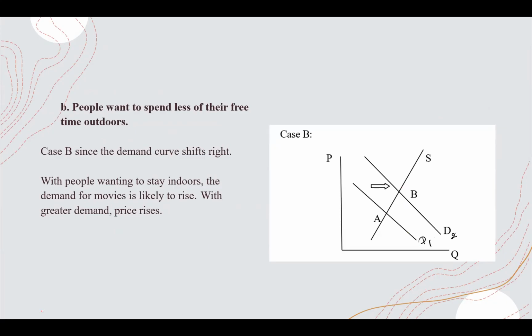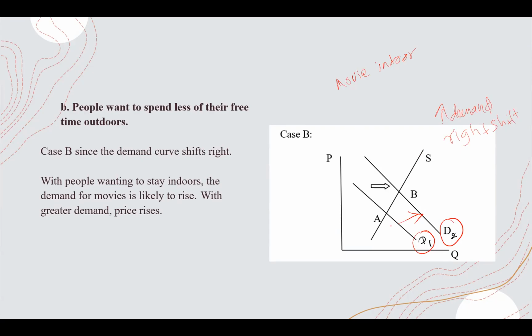Now let's go to part B. Let's assume that people want to spend less of their free time outdoors. They like to spend it indoors. Movie is an indoor activity. Now what is happening? They want to demand more movies. So the demand shifts to the right. Demand increases, a right shift of the demand curve.